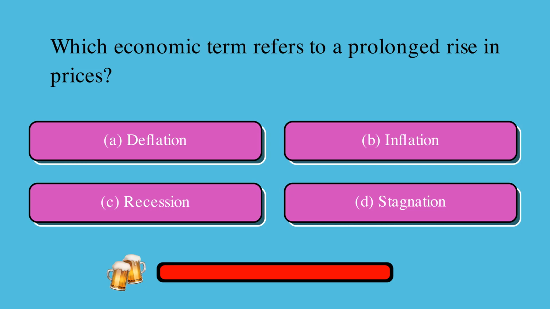Which economic term refers to a prolonged rise in prices? Is it A, deflation, B, inflation, C, recession, or D, stagnation? The correct answer is B, inflation.